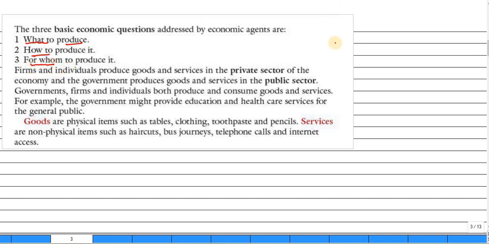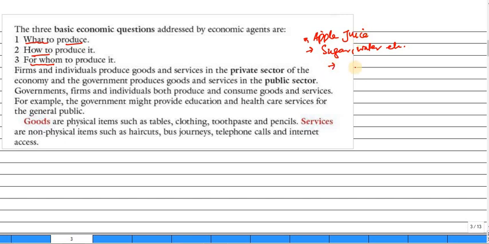Let's say first, what to produce. Let's say we have to produce apple juice. How to produce? We will use some sugar, some water, and some other stuff. This is the production method. And for whom to produce?